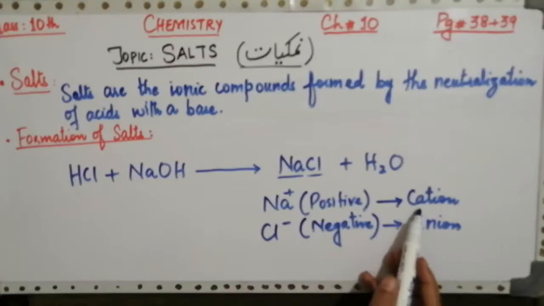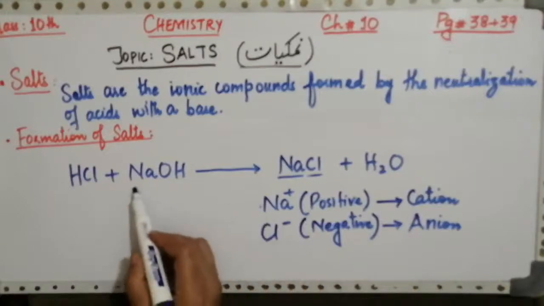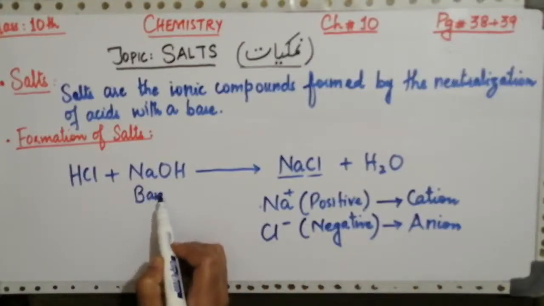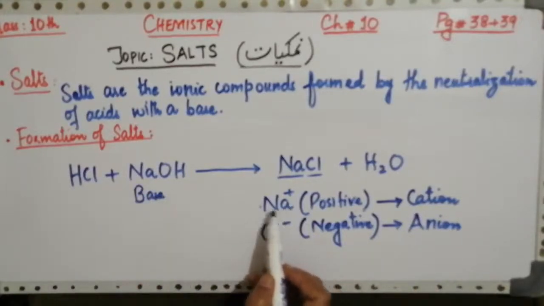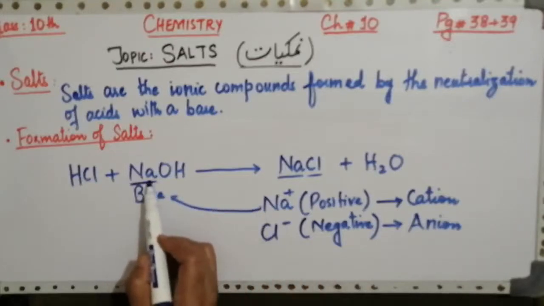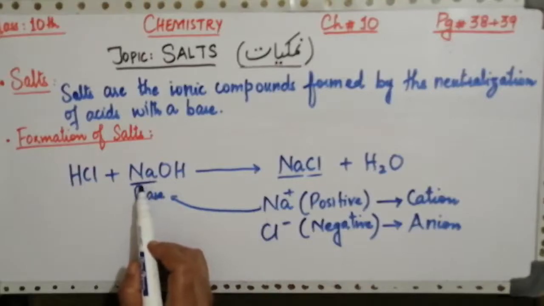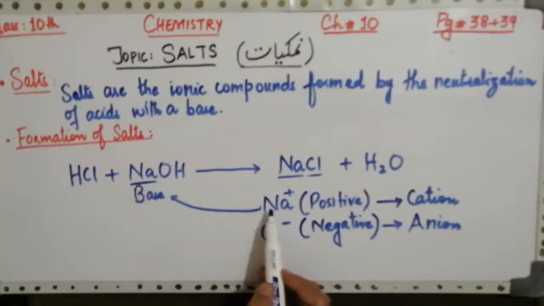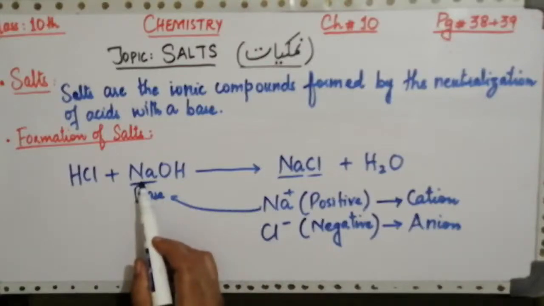A cation is a metallic ion which is derived from a base. So here you can see this is a base, and this metallic ion, the sodium ion cation, is actually derived from Na, the base's Na is the metal. So it is a metallic ion and it is derived from the base NaOH.